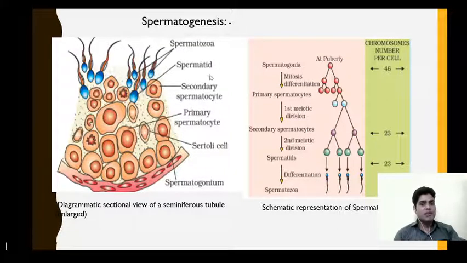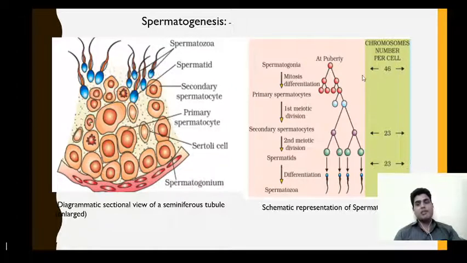Then these spermatids undergo differentiation, and when they undergo differentiation, they lead to the formation of the male gamete, which is known as spermatozoa. So these are the different stages which are shown in the sectional view of the seminiferous tubule.